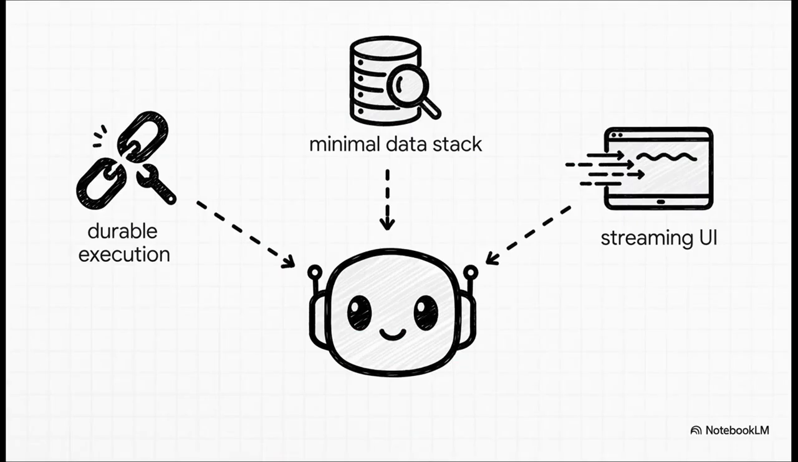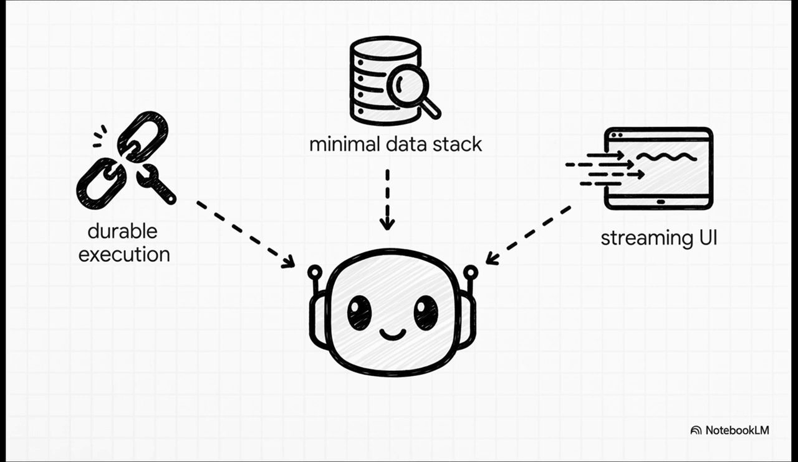Okay, so let's tie this all together. The journey from a cool prototype to a real production-grade application really rests on these three pillars. Number one, expect failure and build for it from day one with durable execution. Number two, give your agent the tools it needs with a minimal but observable data stack. And number three, connect your agent to your users with a UI that's not just functional, but type-safe and even delightful to use.